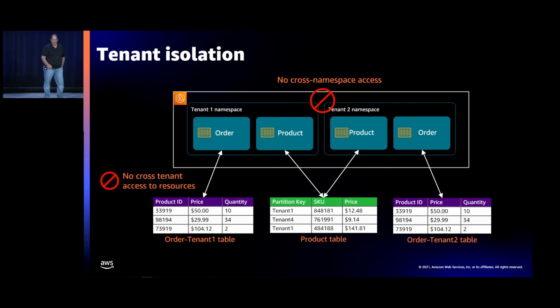And we also have to think about as we go out and access other resources. It's data here, but it could be queues, it could be Elasticsearch, it could be any number of resources. As I leave the compute to go out and access another resource, how do I ensure that somebody running in the tenant 2 namespace isn't accessing the order table for tenant 1? There's nothing to guarantee you that somebody can't cross that boundary other than well-behaved code, and we know that code isn't always well-behaved. Anyway, so what do we do here?